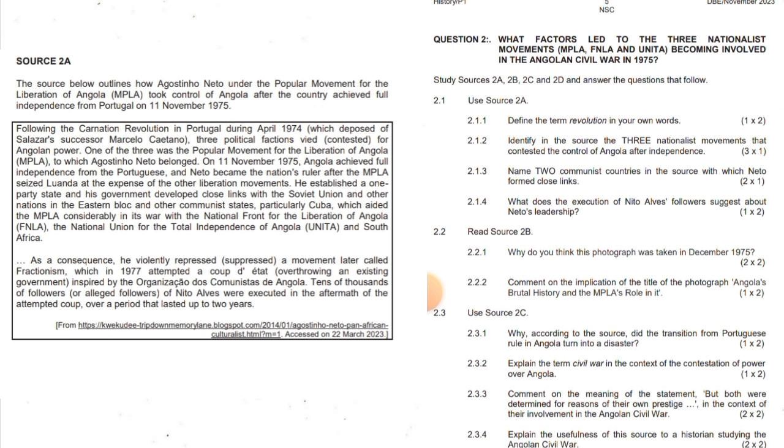2.1.2. Identify in the source the 3 nationalist movements that contested the control of Angola after independence. Popular Movement for the Liberation of Angola, MPLA. National Front for the Liberation of Angola, FNLA. 2.1.3. Name 2 communist countries in the source with which Neto formed close links. This is Cuba and the Soviet Union.